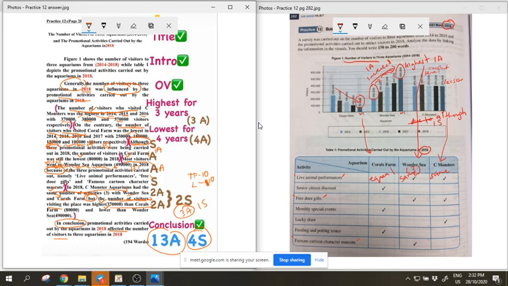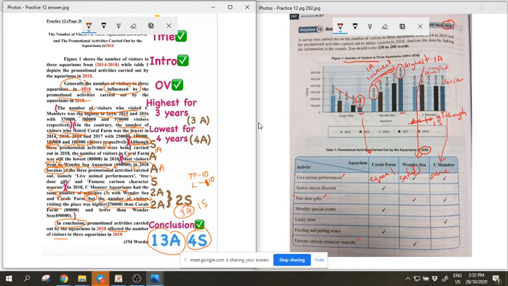Okay. And then the amazing thing is this whole thing, you see, so this sentence has 4 analyses itself. Same for Wonder Sea, same for Coral Farm. Okay, the first one is same for Wonder Sea, same for Coral Farm, 2 analyses. Then the third analysis, higher than Coral. Then the fourth analysis, lower than Wonder Sea. And then 2 syntheses. Fuyo, how come suddenly 2 syntheses?